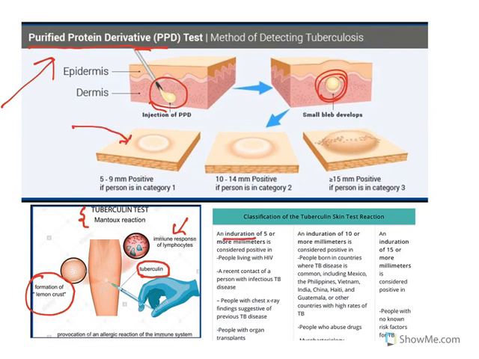So this is how the skin will become. And the readings range from 5 millimeter, 10 mm and greater than 15 mm. So the classification is based on this. If the induration of 10 or more than 10 gives a positive test in countries like India and China. So the test results are interpreted in different ways in different countries, but in India the positive test indicates the induration should be more than 10 mm. Then it gives a positive test for TB. This is known as the Mantoux or tuberculin test.